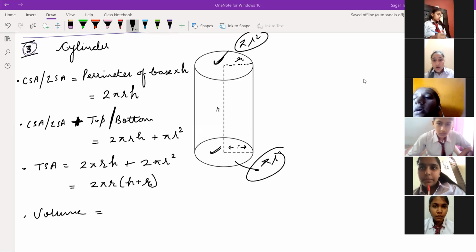Yes, Nisha, speak. How can we calculate volume by the basic formula? Which is the basic formula for volume? Which formula are we applying every time in all the shapes?